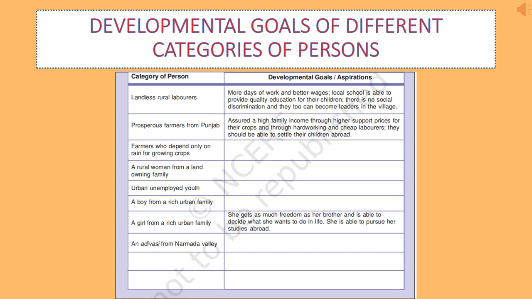Now, similarly, a rural woman from a landowning family, what will she think? In the landowning family, she may aspire that she should have some rights, she should be able to go out, she should be able to take decisions. This table is incomplete. So we will try to fill this table as we learn more about development.